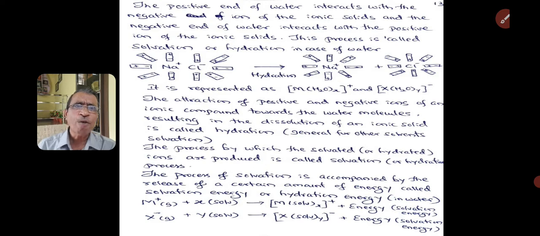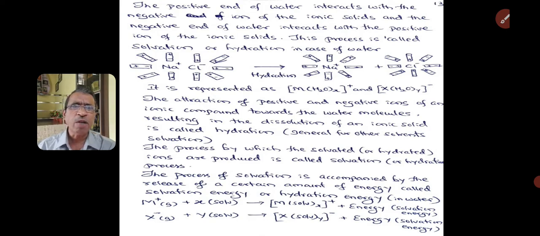The attraction of positive and negative ions of an ionic compound towards the water molecules, resulting in the dissolution of an ionic solid, is called hydration. For any other solvents, in general it is called solvation.